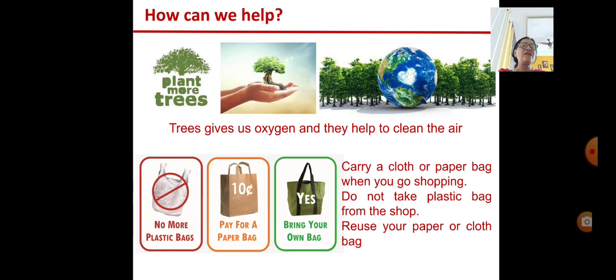So carry a cloth or paper bag when you go shopping. Do not take a plastic bag from the shop. Reuse your paper or cloth bag, so that this is how we can reduce the non-biodegradable plastic waste. Right, children?